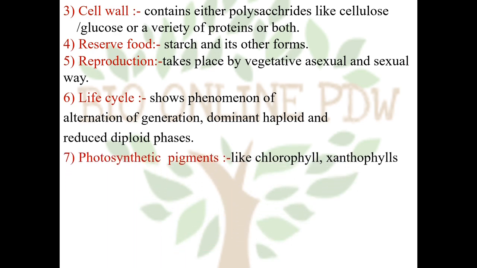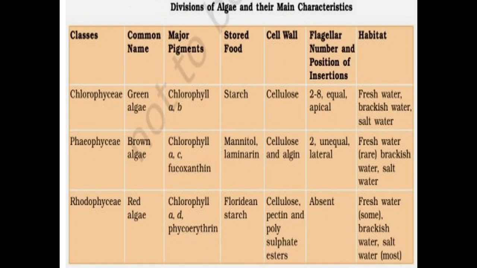Photosynthetic pigments like chlorophyll, xanthophylls and phycobilins are present, which help in photosynthesis. Now see, this is the classification of Thallophyta, or divisions of algae, and their characteristics. The Thallophyta division is divided into 3 classes on the basis of their color or presence of photosynthetic pigments. Chlorophyceae, commonly called green algae. Phaeophyceae, commonly called brown algae, and Rhodophyceae, commonly called red algae.